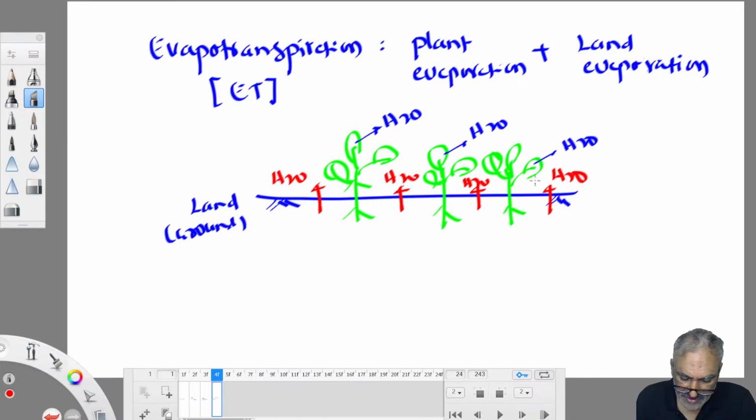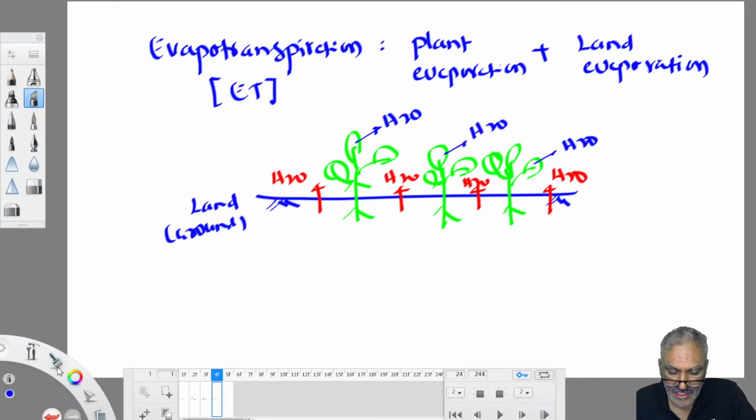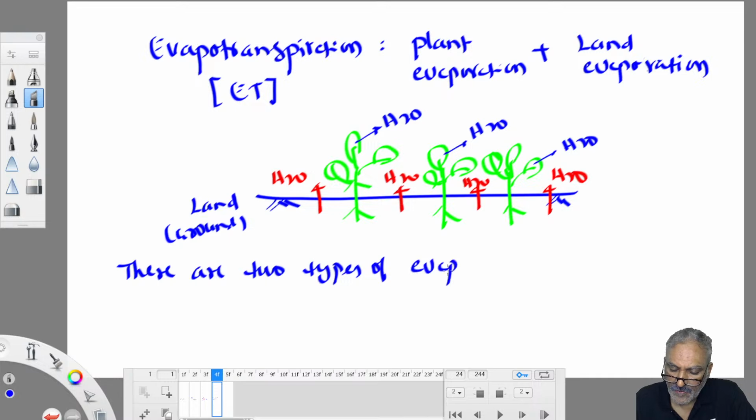But this topic is important because India being an agricultural country, so much water every year evapotranspires from agricultural lands. Therefore, it's a major loss for us, so we need to consider it. Let us see. There are two types of evapotranspiration. That's where the confusion lies.